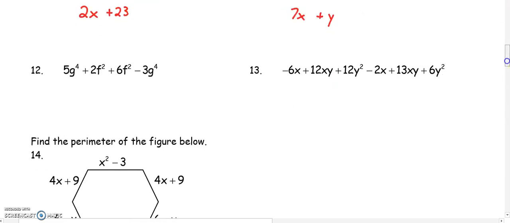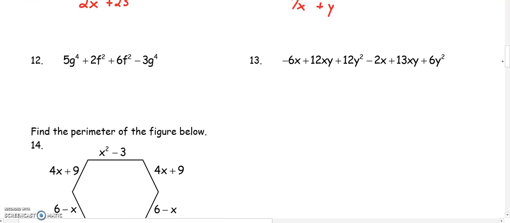Number 12, 5g to the 4th plus 2f squared plus 6f squared minus 3g to the 4th. So g to the 4th are like terms, so 5 minus 3 gets us 2g to the 4th. Notice that the exponents are never changing, just the number or the coefficient out front. And then we have 2f squared plus 6f squared, which gets us 8f squared.